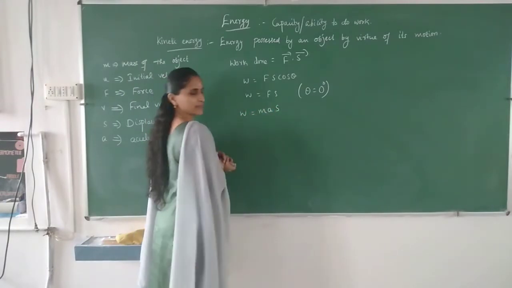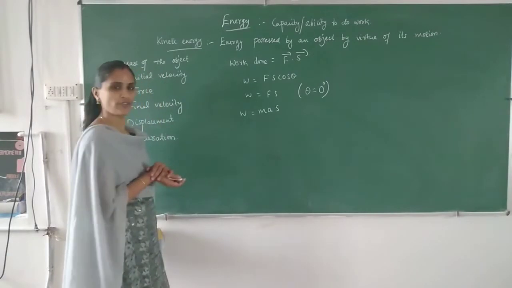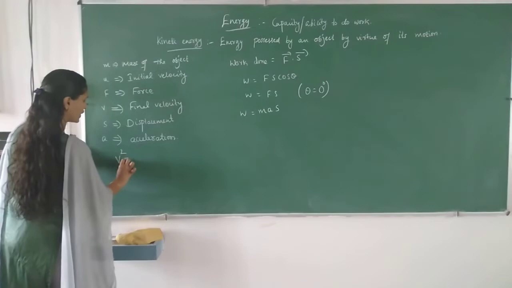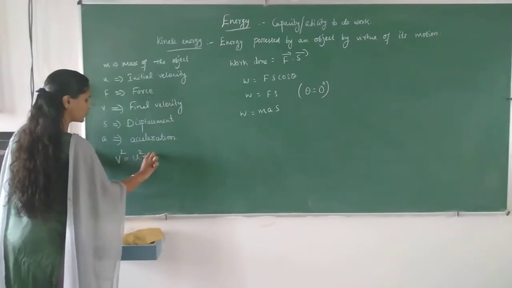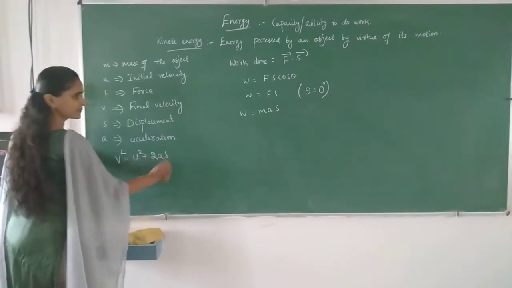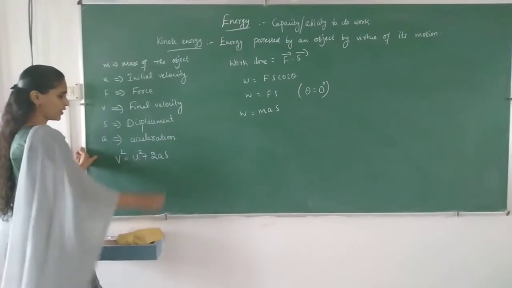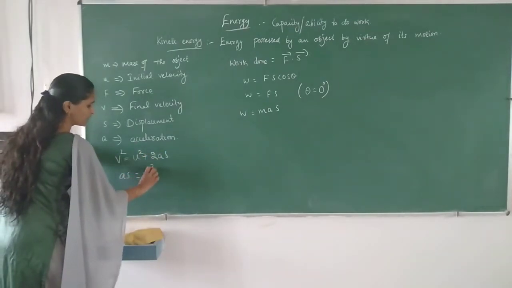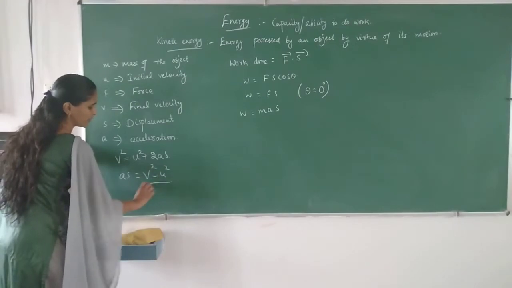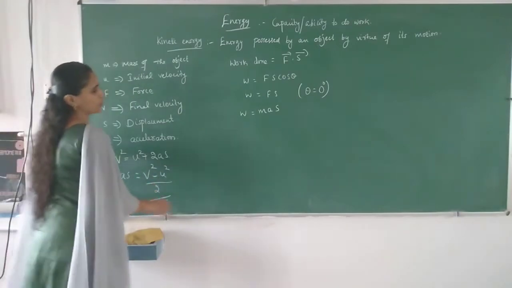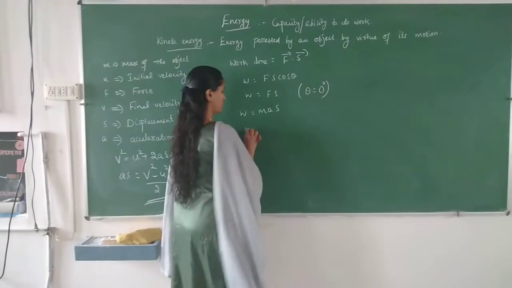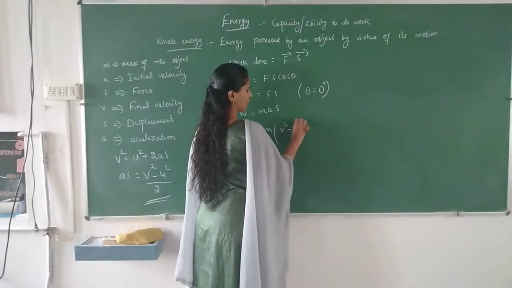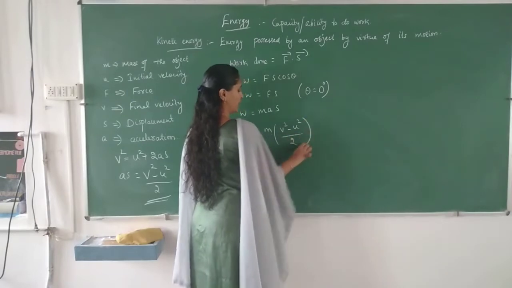So work done is ma into S. And from the equation v square equals u square plus 2as, instead of as itself we can write v square minus u square by 2. We can substitute here, so m into v square minus u square by 2.